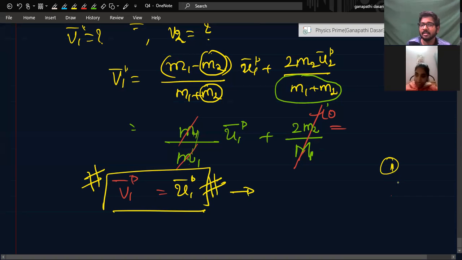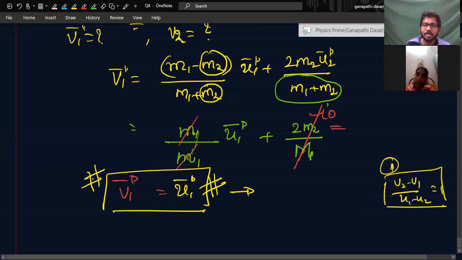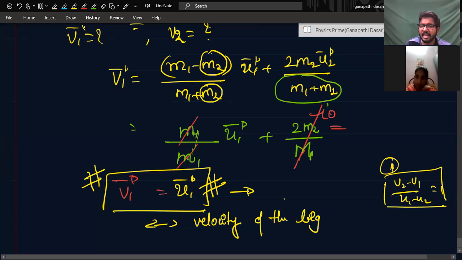For perfectly inelastic, that is 0. So here the answer will be V1 vector is U1 vector. That means the velocity of that very big mass will not change after collision.